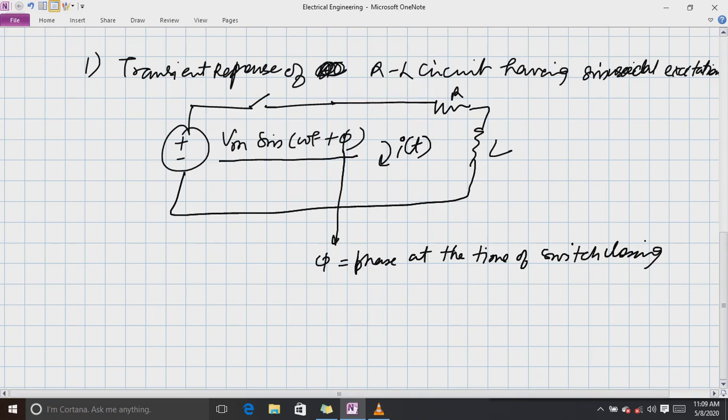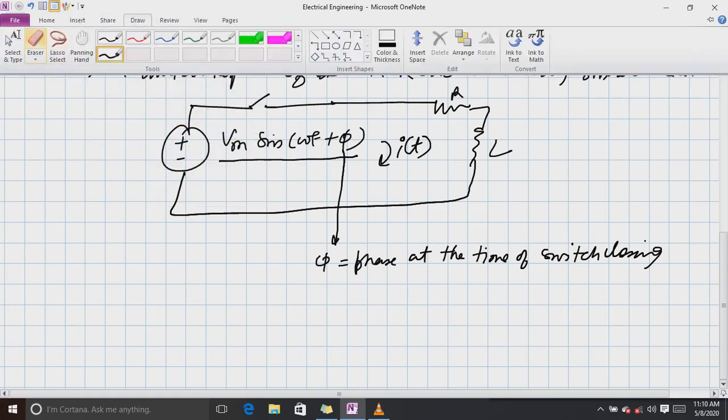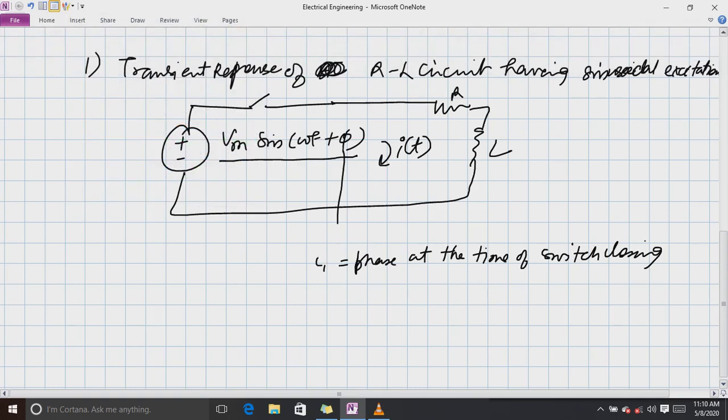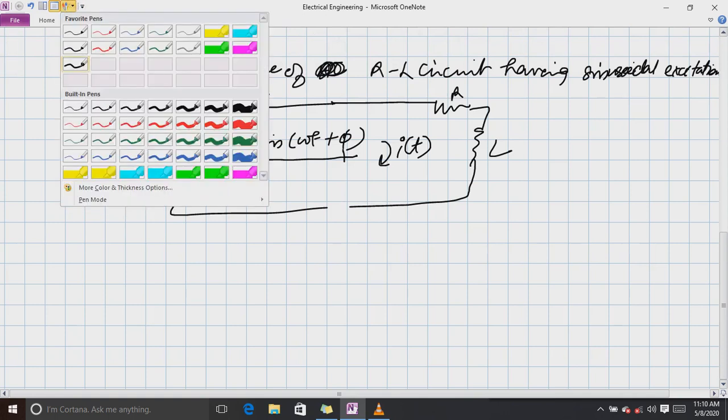Let me remove this so that our circuit looks clearer. Now you see this is our circuit.